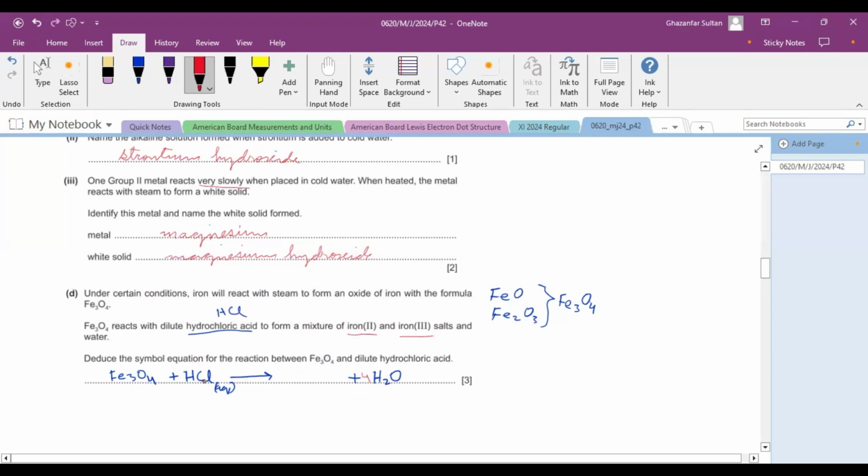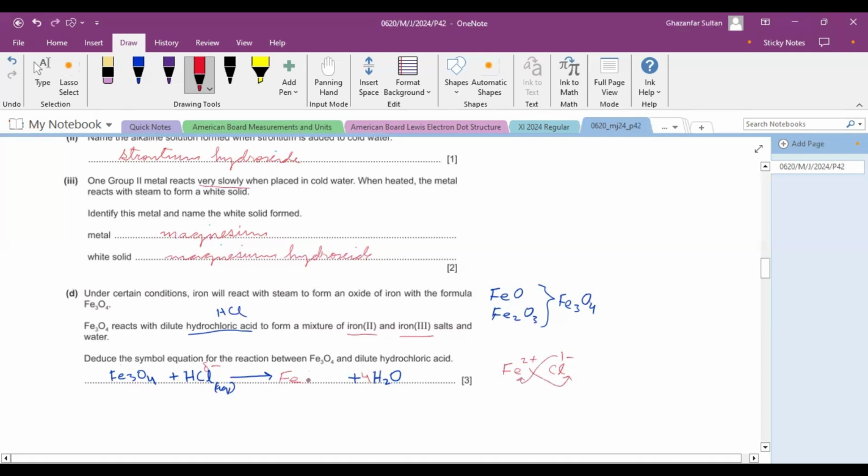And they have already mentioned that salt contains iron 2 and iron 3 salts. And when a salt is formed, then negative part from an acid, although it is partial negative part from an acid, and positive part from metal oxide. So we have two metal oxides, FeO and Fe2O3. In one of them, iron is Fe2+, and now it is forming a compound with chloride. Chloride means crisscross method.